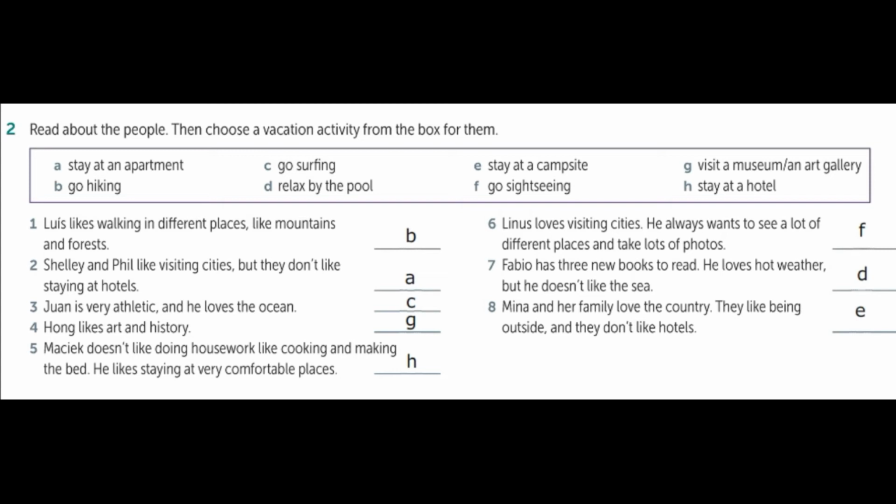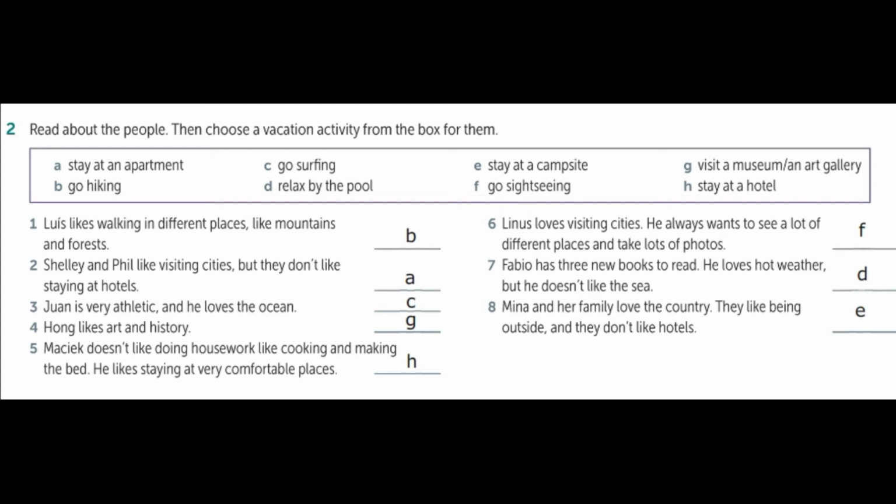Number 6. Linus loves visiting cities. He always wants to see a lot of different places and take lots of photos. Letter F. Go sightseeing. Number 7. Fabio has 3 new books to read. He loves hot weather, but he doesn't like the sea. Letter D. Relax by the pool. And number 8. Mana and her family love the country. They like being outside and they don't like hotels.